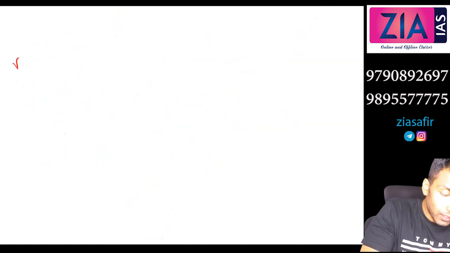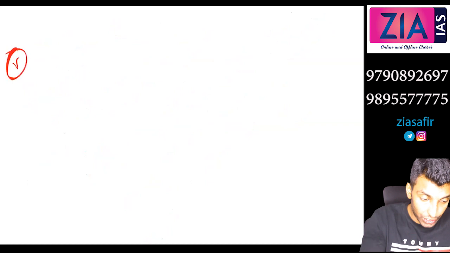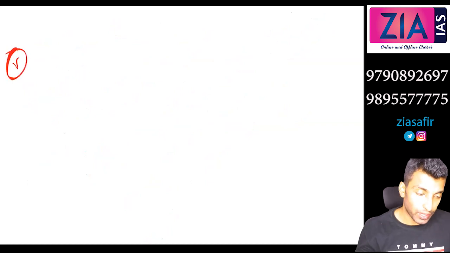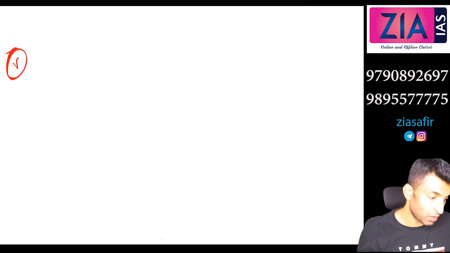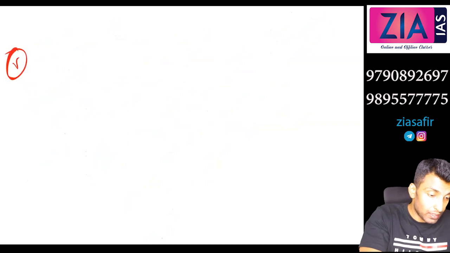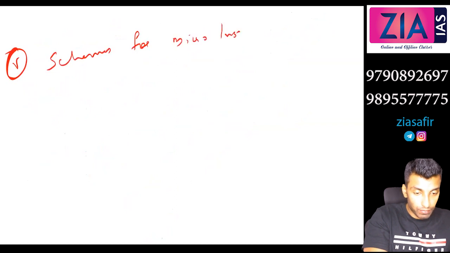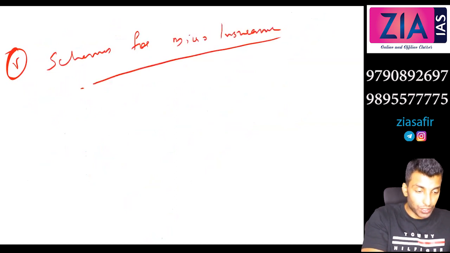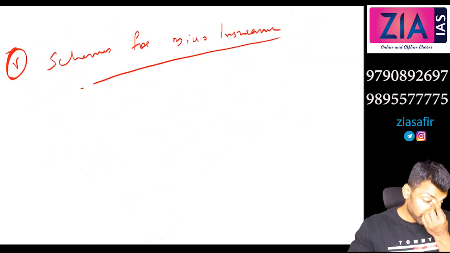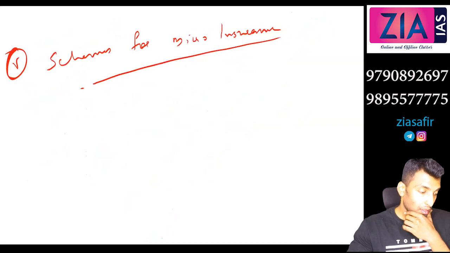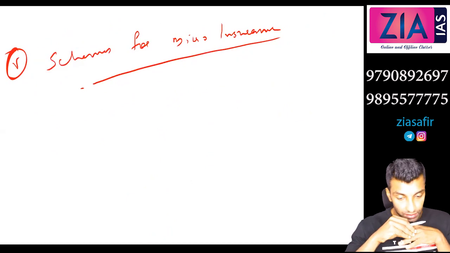Okay, now next is the fifth one, schemes for micro insurance. We discussed micro credit, we discussed micro pension, now micro insurance. Schemes for micro insurance. Can you tell any scheme for this micro insurance?